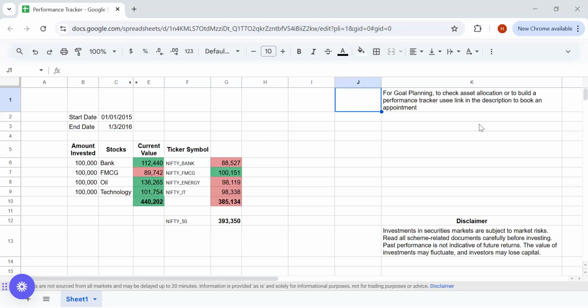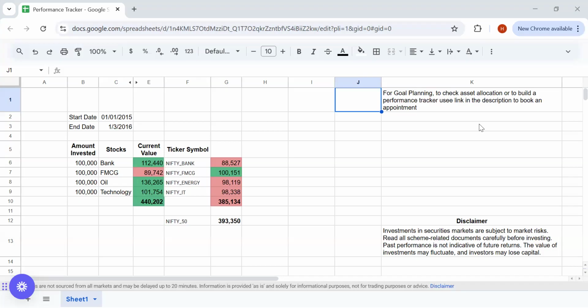And at the same time, I have tried comparing them with the thematic indices and Nifty 50 as well. And the assumption I made is that in each of these stocks, the investor has made 1 lakh of investment. And at the same time, what if we have done the similar investment in the indices, right? So, say for example, the banking stock which I have picked, what if I have put in the Nifty Bank, the same 1 lakh, right? Instead of four different indices, what if I have put in the Nifty 50, the entire 4 lakhs?